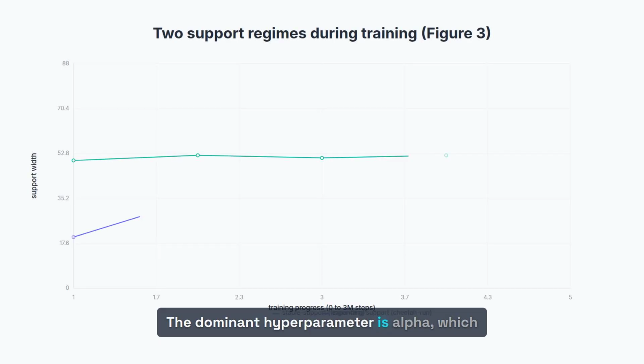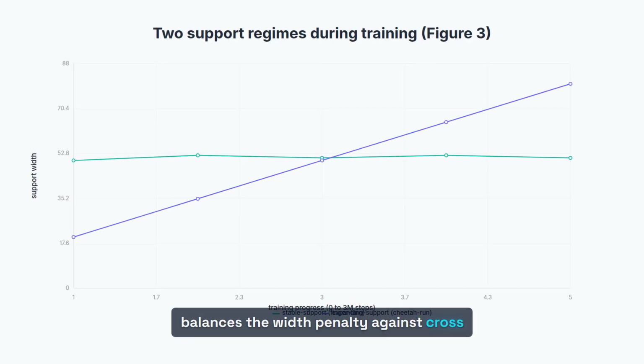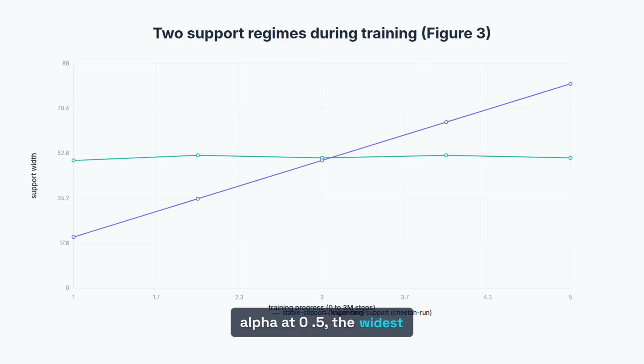The dominant hyperparameter is alpha, which balances the width penalty against cross-entropy. Across 11 tasks, 5 select alpha at 0.5, the widest initial support. 2 tasks pick 0.2, 2 pick 0.1, and 1 picks 0.3. Notably, 0.4 is in the searched grid, but no task selects it.